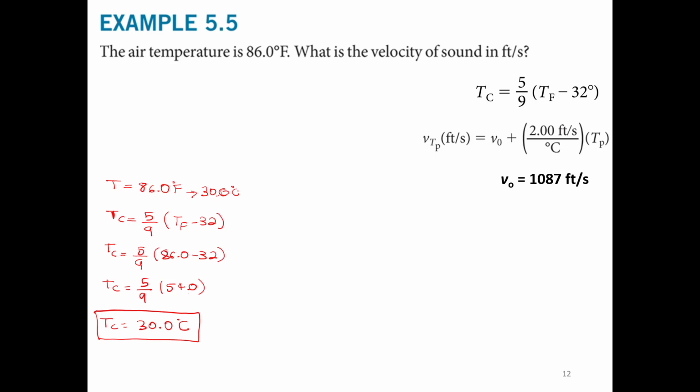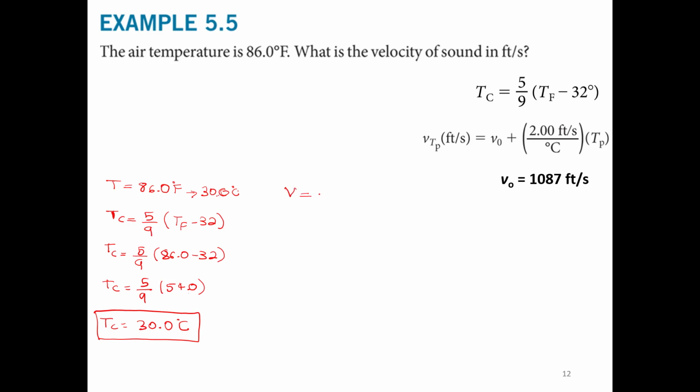Then what we need to do now is to calculate the velocity of the sound. Because the problem asks to give the velocity in feet per second, we need to apply this equation in this case. And let's write the equation here.